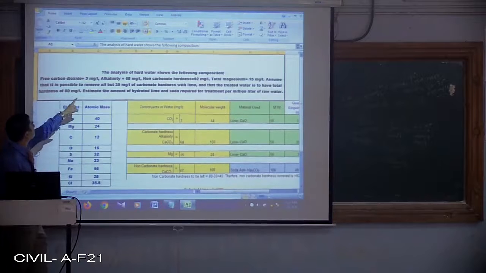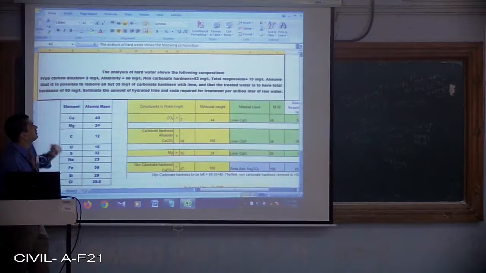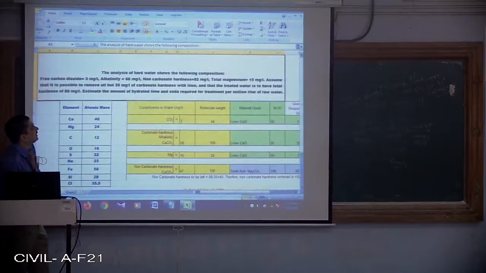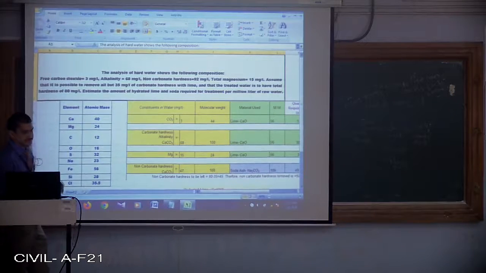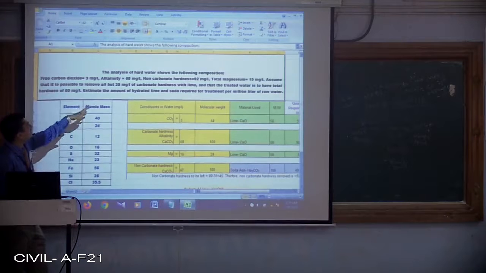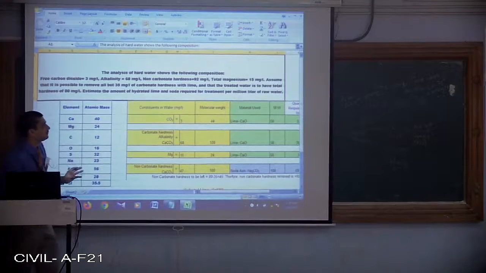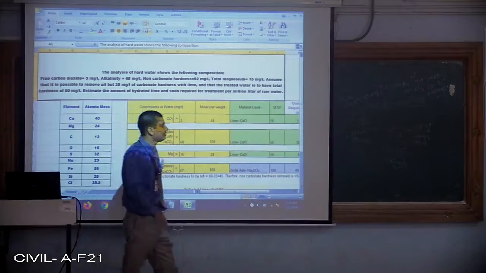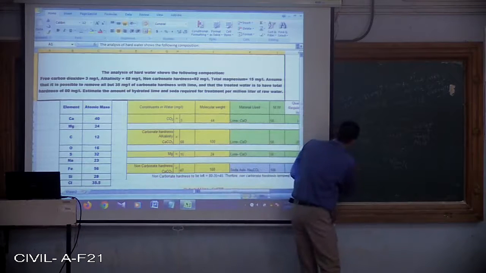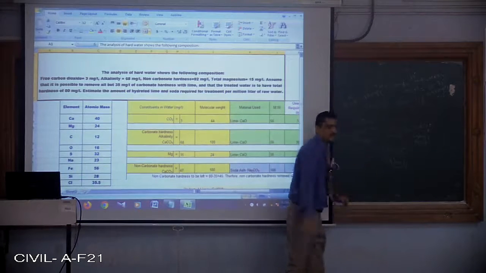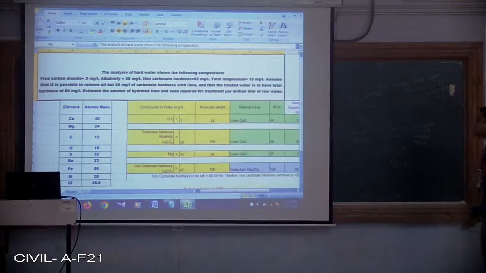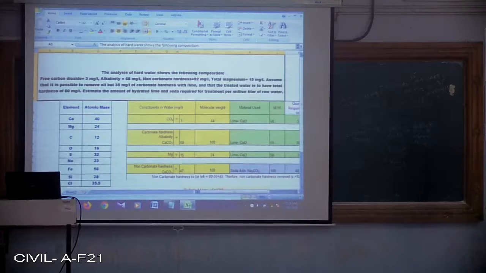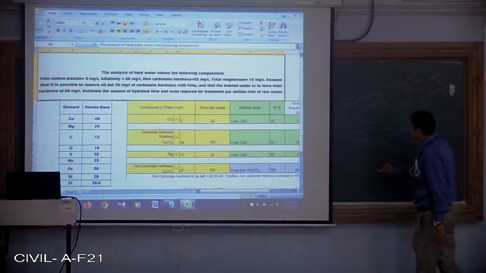Assume that it is possible to remove all but 35 mg per liter of carbonate hardness with lime, and that the treated water is to have total hardness of 80 mg per liter. Then he says, estimate the amount of hydrated lime. See, he is not asking you CaO quantity, but until and unless you understand the difference between lime and flake lime, you cannot come to one conclusion.